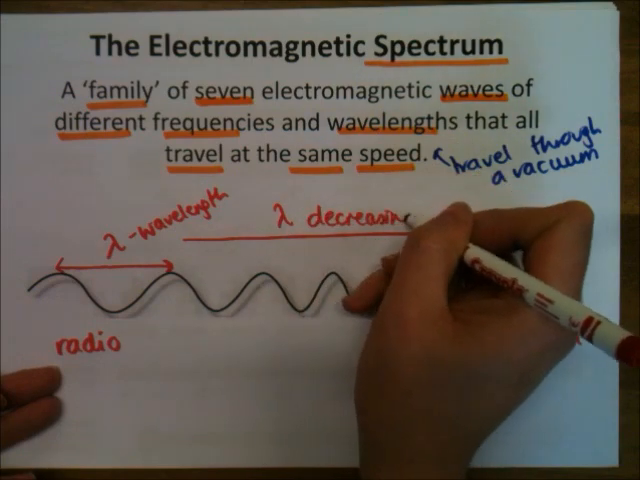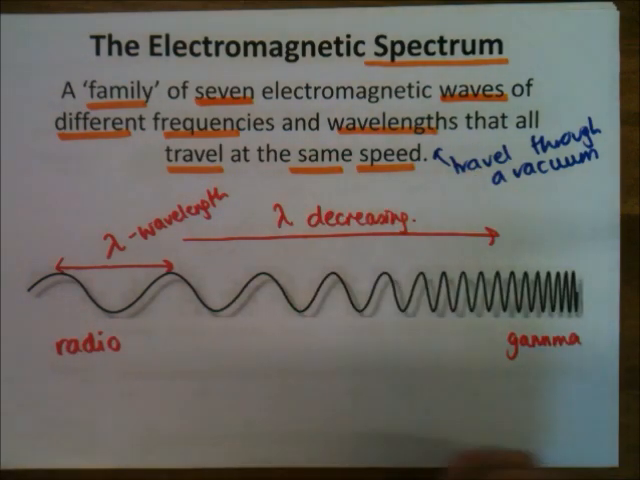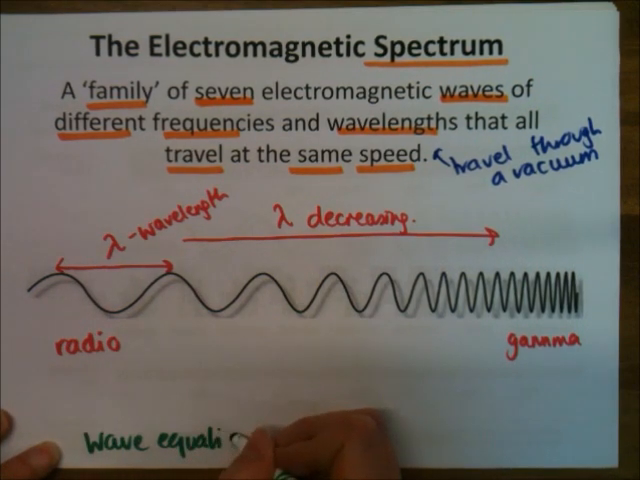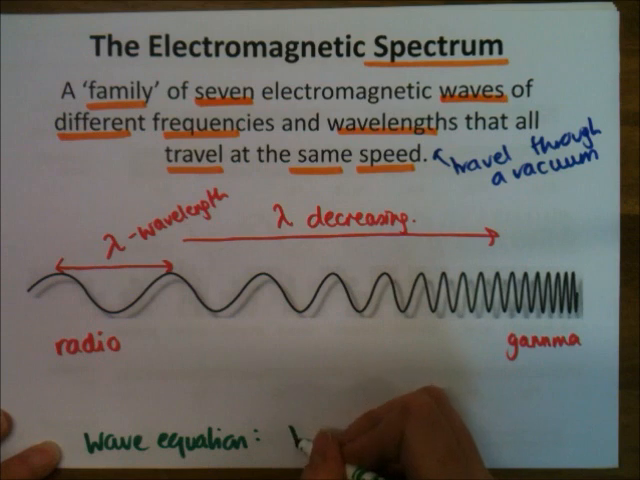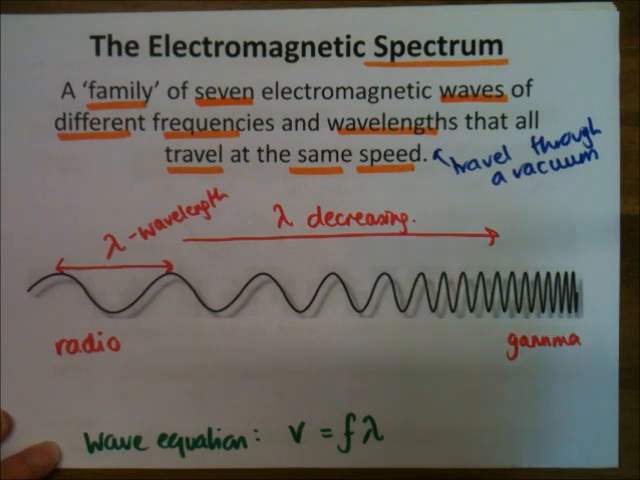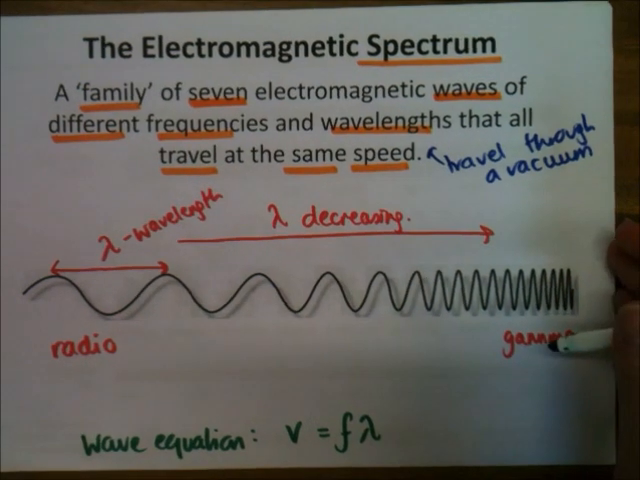Now if we remember back to P1, we talked about the wave equation. The wave equation was simply that the speed of a wave, v, is equal to the frequency of a wave, f, times the wavelength, lambda.